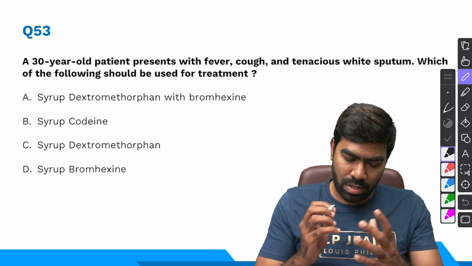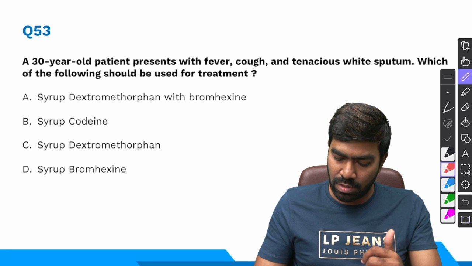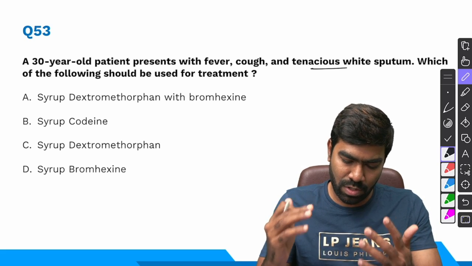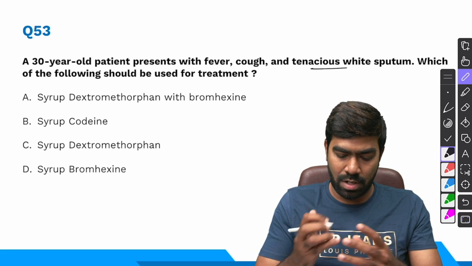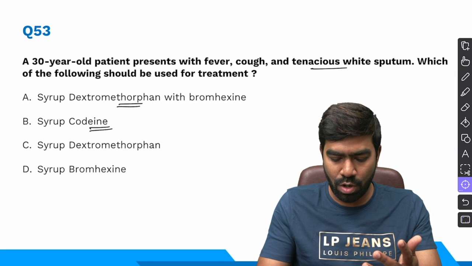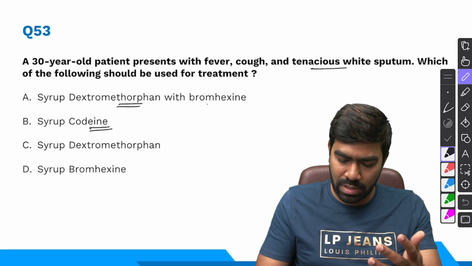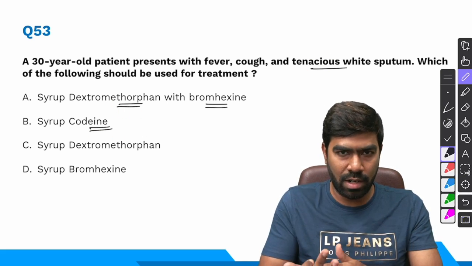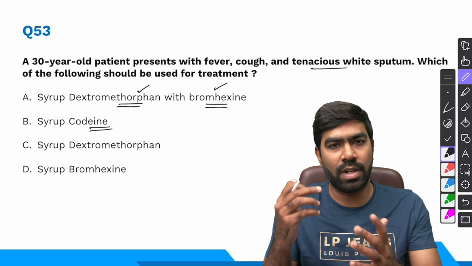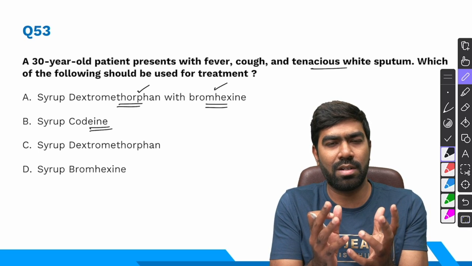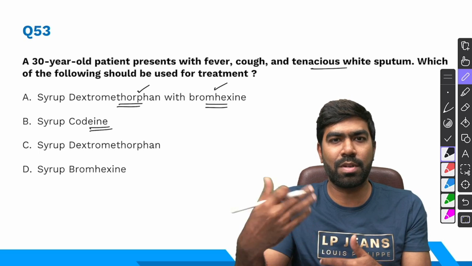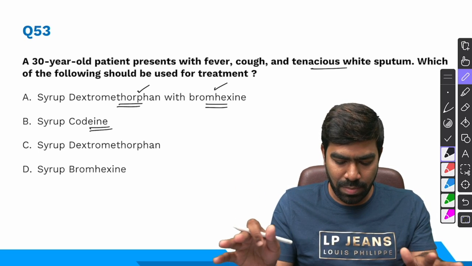Coming to 53rd question, a 30-year-old patient presents with fever and cough. Along with that, he's also having a tenacious white sputum. Which of the following should be used for treatment? Remember, dextromethorphan and codeine are basically antitussives, especially in a patient with productive cough. 100% we don't use. Bromhexine is a kind of a mucolytic drug along with N-acetylcysteine, but we can't use a combination of dextromethorphan and bromhexine because that doesn't make any sense. It's an illogical combination. So you wanted to suppress the cough, plus at the same time you want to give a mucolytic. That doesn't make any sense.